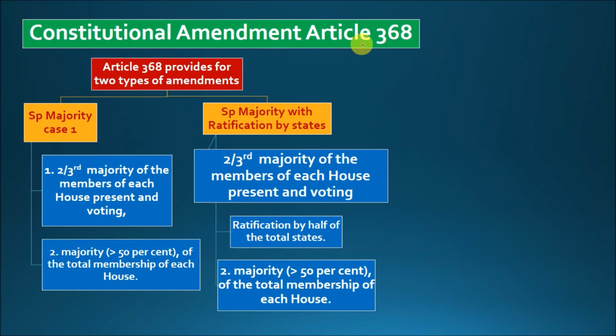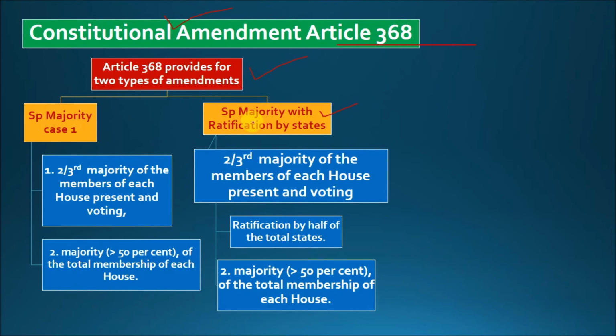Next is constitutional amendment under Article 368. So basically from time to time we also require to amend the constitution pertaining to the new regards of present generation, pertaining to the technological demands, pertaining to the situational changes. We have to make constitutional amendments again and again. So Article 368 provides for a special kind of amendment, in which case the amendment can become a bit tough. Why is it a bit tough? Because it has to be passed by the Lok Sabha as well as the Rajya Sabha, and in some cases it also has to be ratified by 50% of the states.